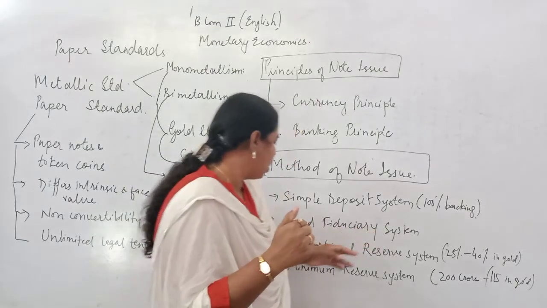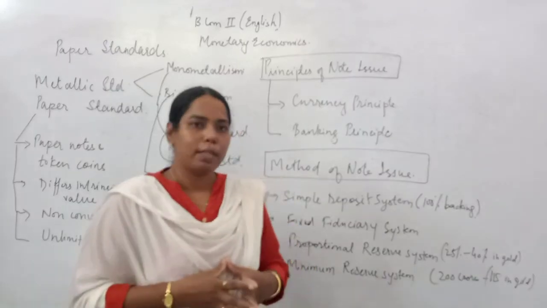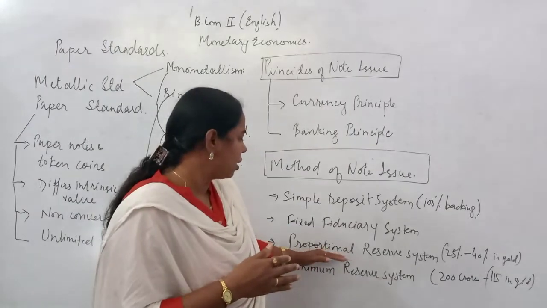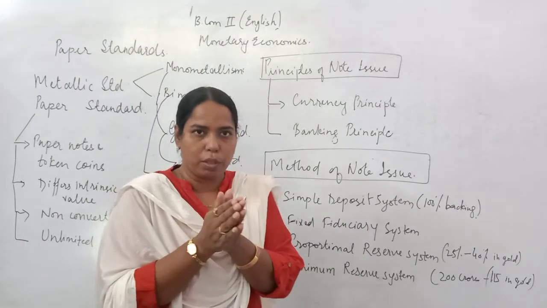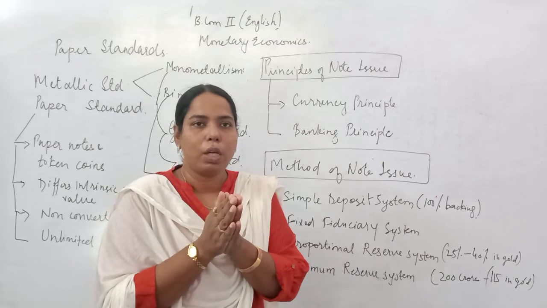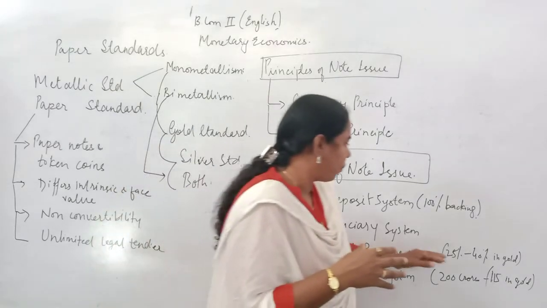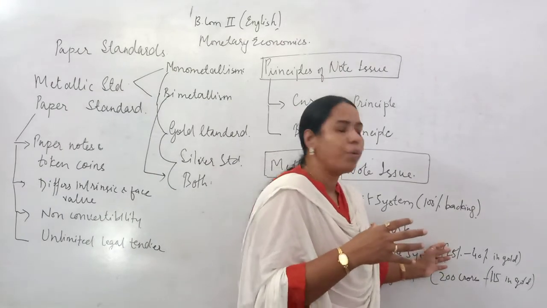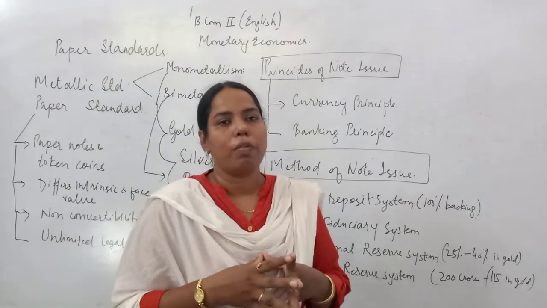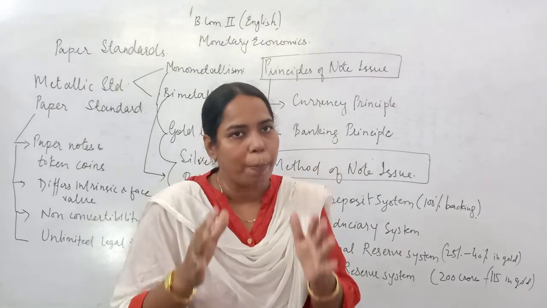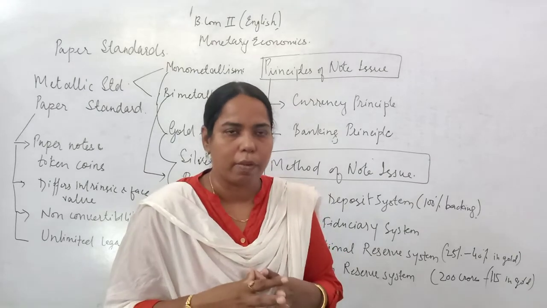Now the third system is the proportional reserve system. Under it, a certain proportion of the currency notes issued, between 25 to 40%, is to be backed by the gold or metallic reserve.